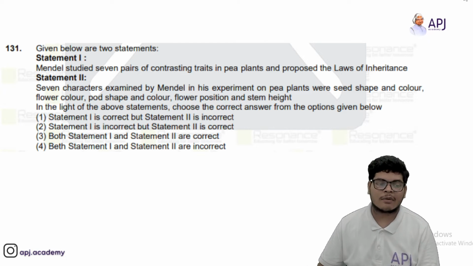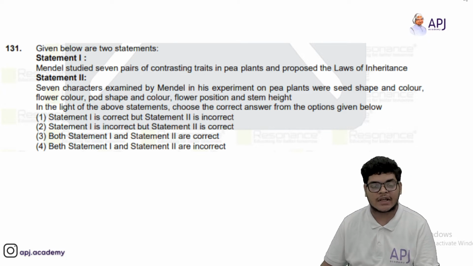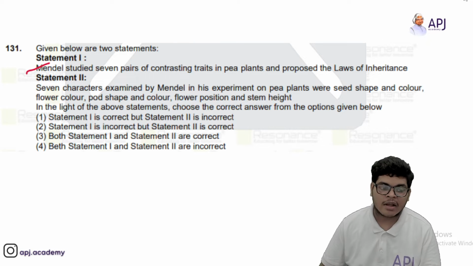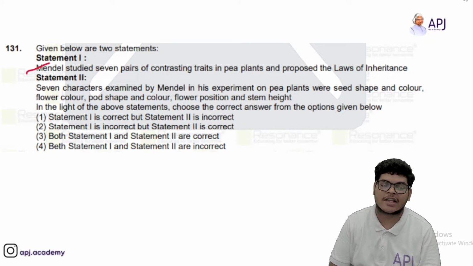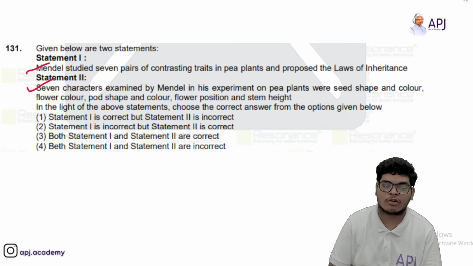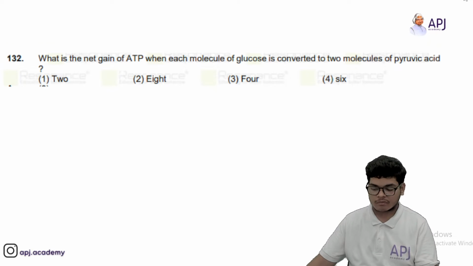Then we will have, Mendel studied 7 pairs of contrasting traits in pea plants and proposed law of inheritance. Yes, that is right. The 7 characters examined by Mendel in this experiment were seed shape, color, flower color, pod shape, color and pod color, flower position and stem height. Yes, that is also correct. So I'll go with option third. Both the options are correct.